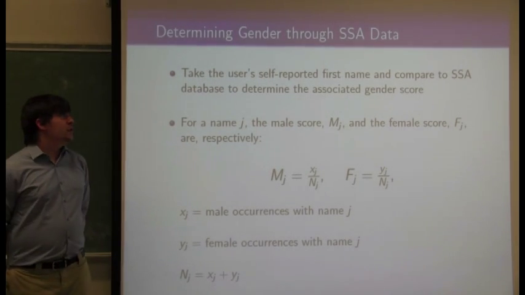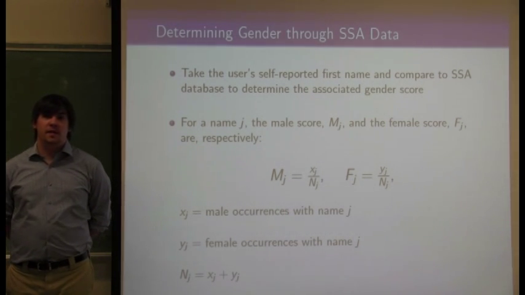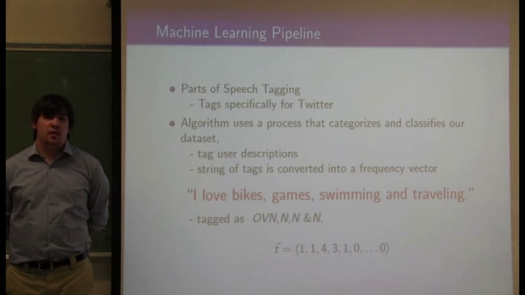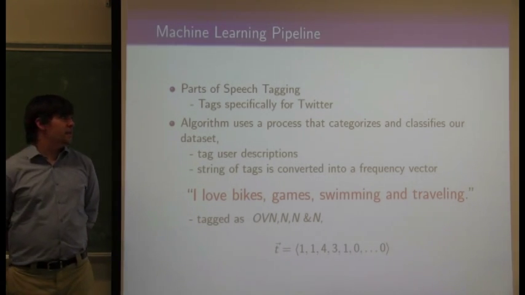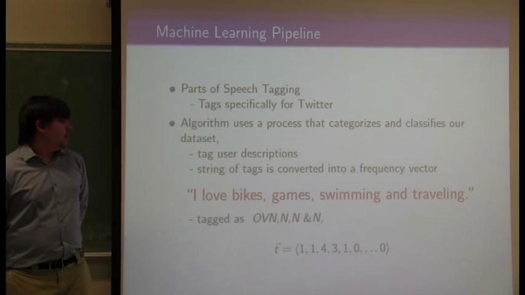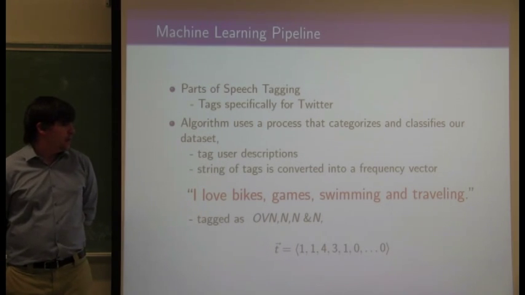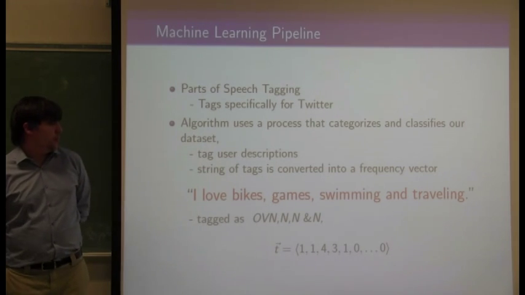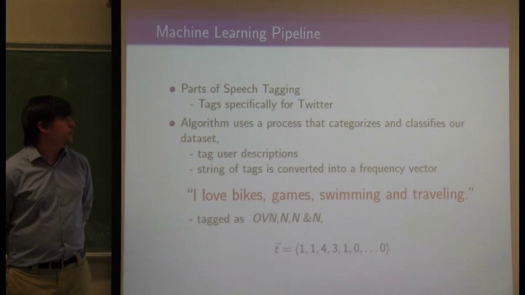In order to classify users, we first take a user's self-reported first name and search for it in the Social Security name database. The frequency at which this name appears as a male or female name determines its assigned gender. Then we take a user's description and run it through a parts-of-speech tagger trained specifically for Twitter. Once we get the string of tags back, we convert it into a frequency vector as such. "I love bikes, games, swimming, and traveling" converts to personal pronoun, verb, noun, punctuation, noun, etc., which comes out to be a frequency vector of 1 personal pronoun, 1 verb, 4 nouns, 3 punctuation, etc.